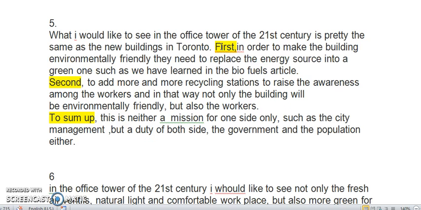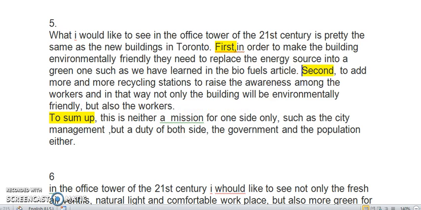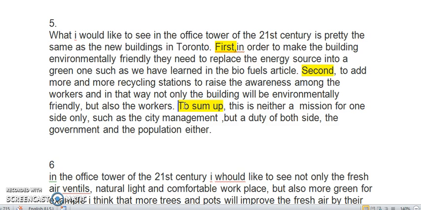And then again, by doing this, I begin to see that there is organization here. First, it tells me it's going to be environmentally friendly. Second, more recycling. And to sum up, it sums up the paragraph very nice. This is neither a mission for one side only, such as the city management, but a duty of both sides. The government and the population should be together. But again, there's a clear claim in the whole paragraph.